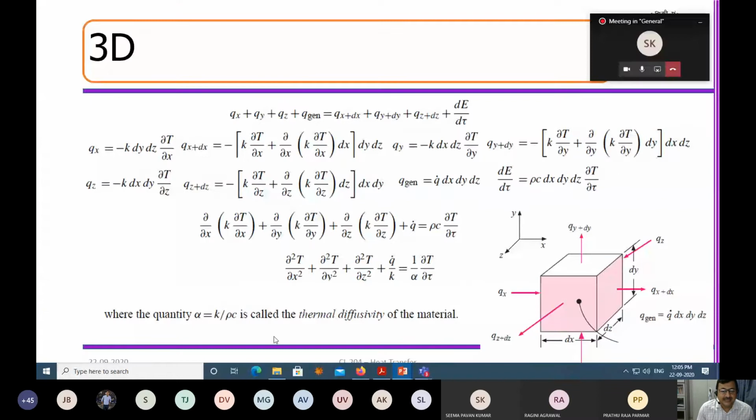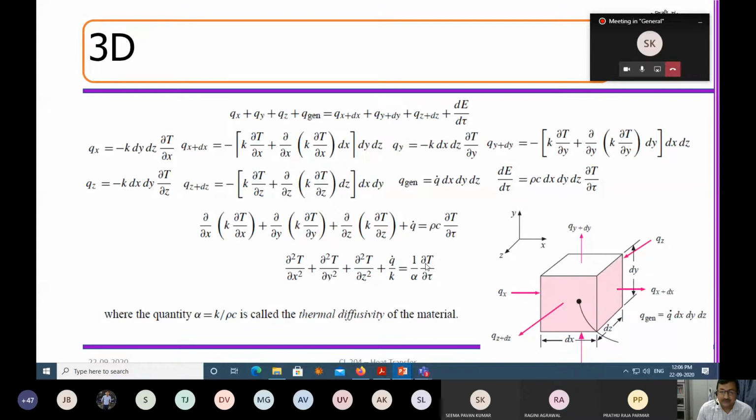So this alpha is equal to k by rho c, where k is the thermal conductivity, rho is the density, and c is the specific heat for the material. Since this is liquid or solid, so this is only c. If it is a gas, it will become either Cp or Cv. So this is your three-dimensional conduction equation with heat generation.